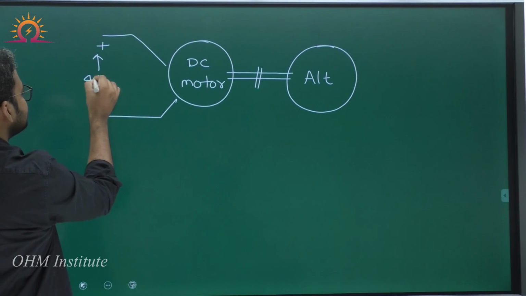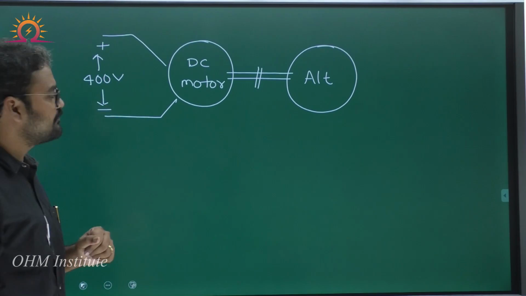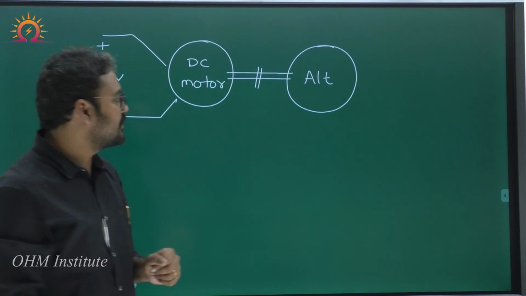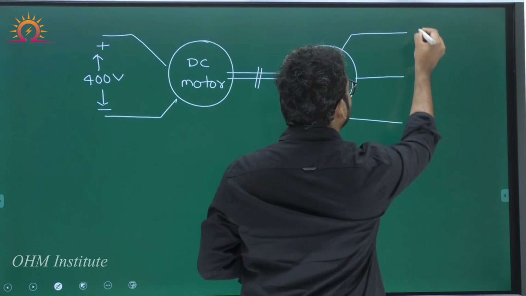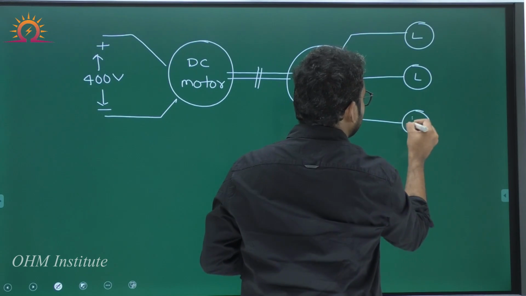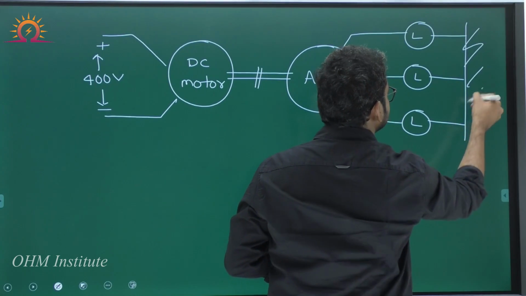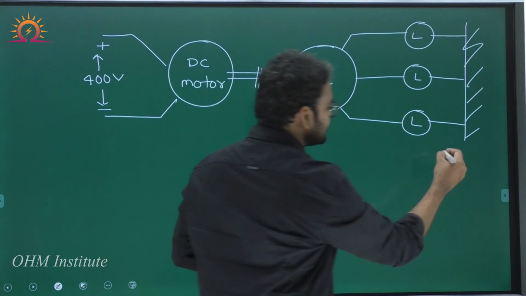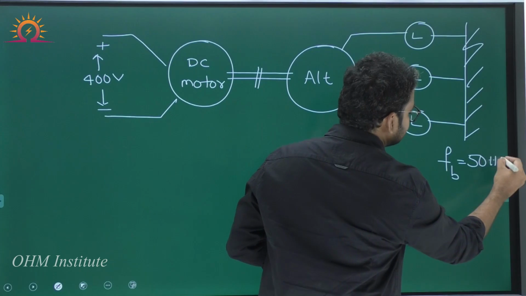a 400 volt source. Initially the voltage supplied to the DC motor is 400 and this motor is rotating, so the alternator is also rotating. Then this alternator is connected to an infinite bus bar, not directly, but with the 3 dark lamp method. Here the infinite bus bar is there. That is the bus bar. And what is the frequency of the bus bar clearly mentioned? The bus bar frequency is equal to 50 Hertz.